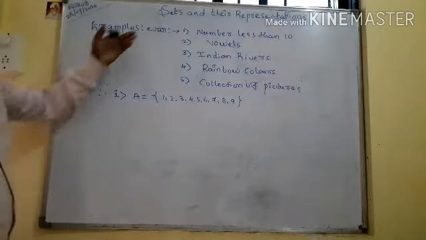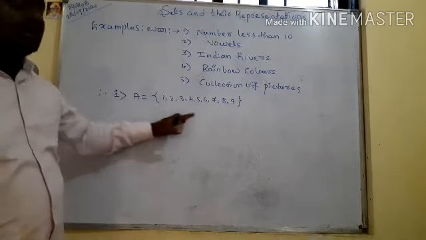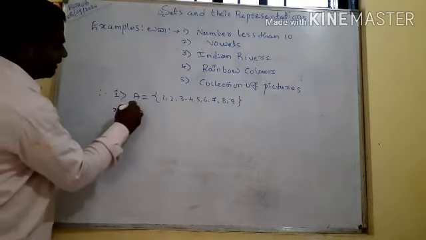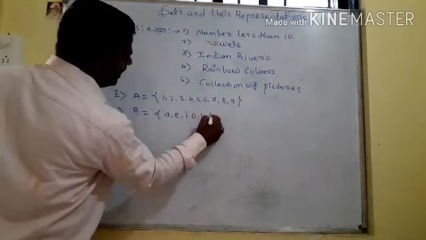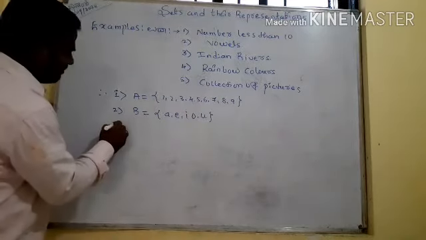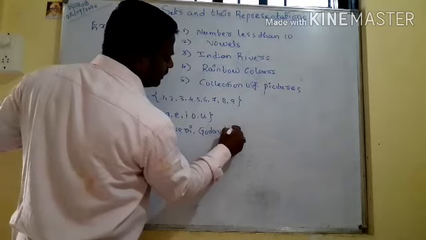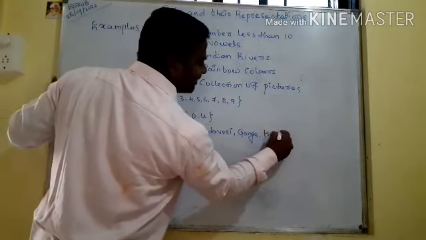This is the roster form, with elements separated by commas, in braces. The second one, B, is A, E, I, O, U, the vowels. Then some Indian rivers, for example Kaveri, Godavari, Ganga, Krishna, and so on.